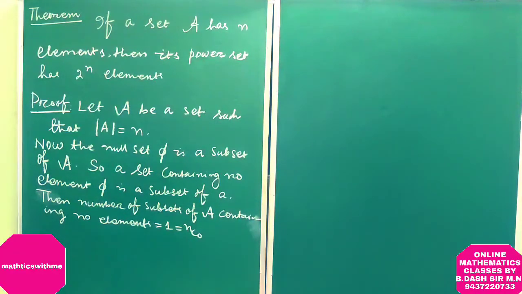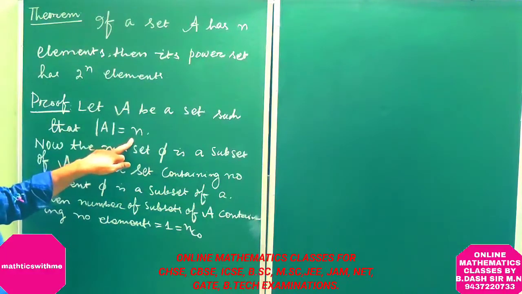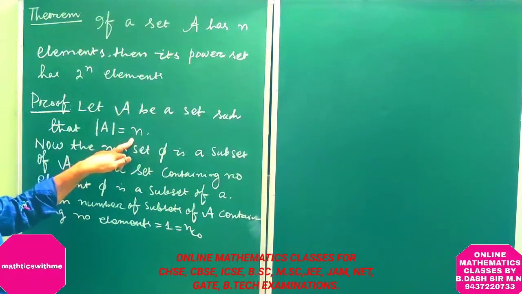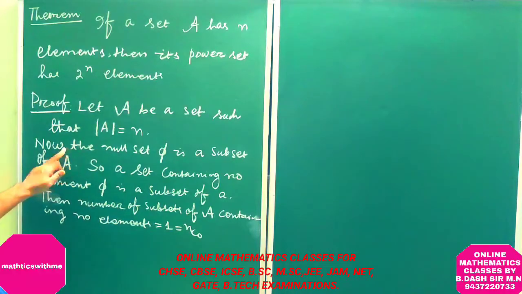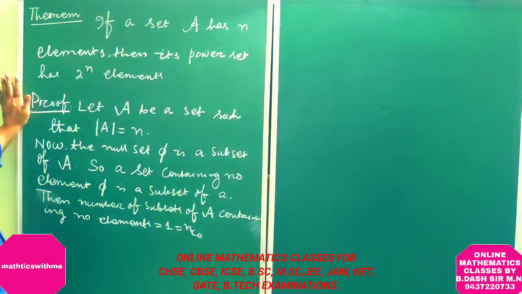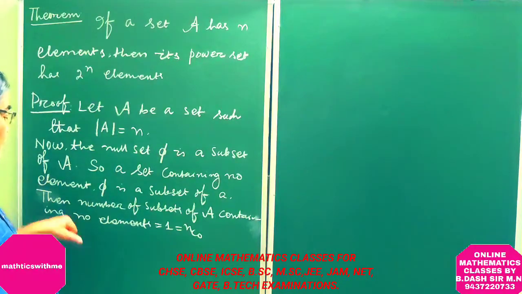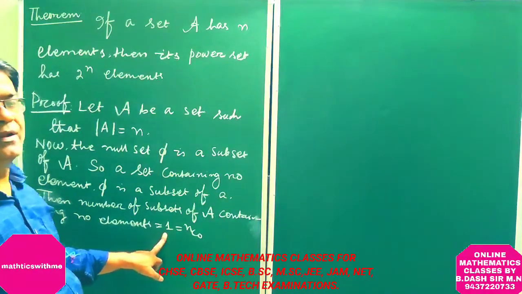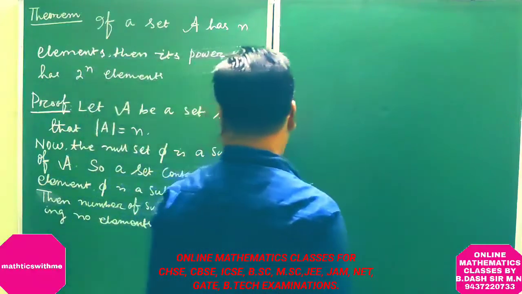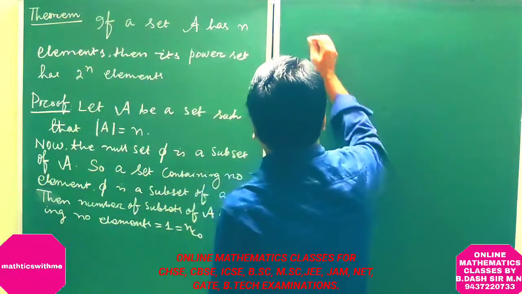So we are taking A as a set such that the cardinality of A is equal to n. It means it contains n elements. Now the null set phi is a subset of A. So a set containing no element, that is phi, is a subset of A. Then the number of subsets of A containing no element is equal to 1, which is equal to nC0.